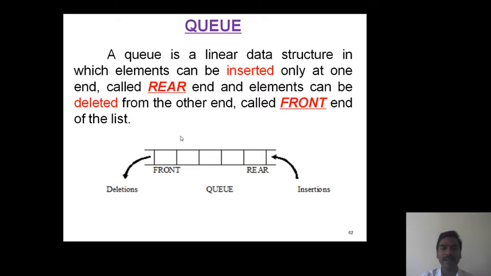Now it shows the diagrammatic representation of a queue. Here both ends are open ends. One end allows insertion operations and one end allows deletion operations. Elements are inserted at this end, which is treated as the rear end. Elements are deleted from the other end, hence it is treated as the front end. This data structure is known as the queue data structure.